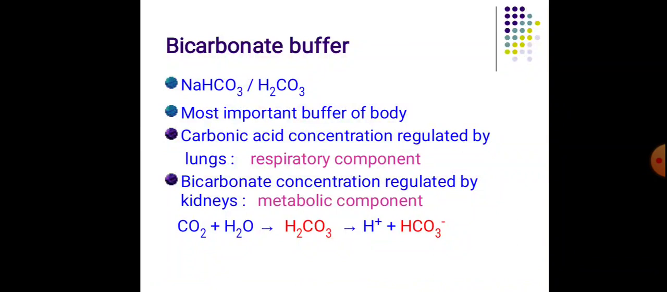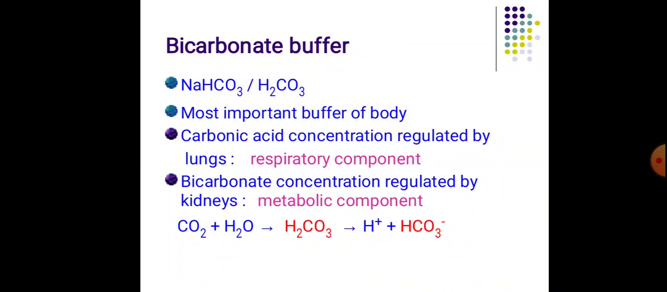So let's discuss the bicarbonate buffer. What are the components of the bicarbonate buffer? It contains sodium bicarbonate as well as carbonic acid. It is the most important buffer in our body and it is mostly distributed extracellularly. The carbonic acid concentration is regulated by the lungs and it forms a respiratory component. And the bicarbonate concentration is regulated by the kidney and it forms a metabolic component.